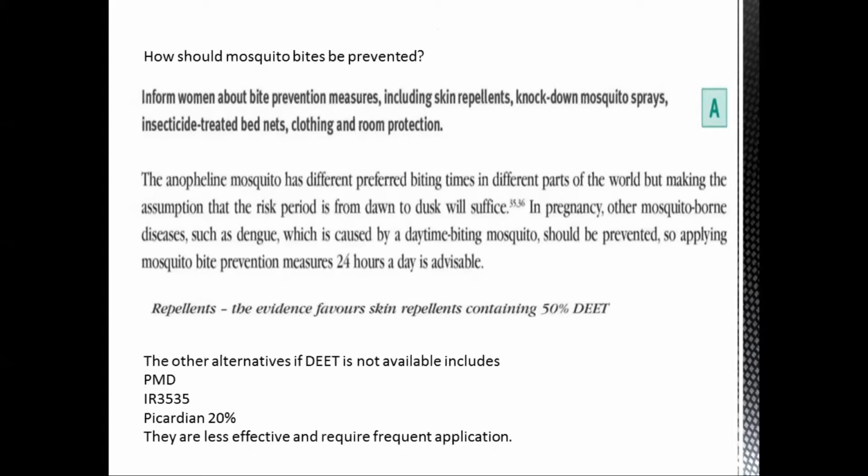The guideline from the Royal College of Obstetricians and Gynaecologists says that the Anopheles mosquito has different preferred biting times in different parts of the world, but making the assumption that the risk period is from dusk to dawn will suffice.